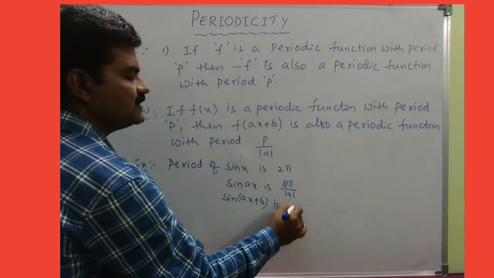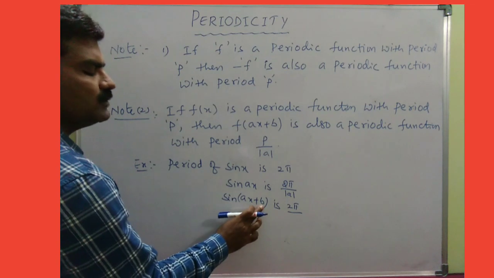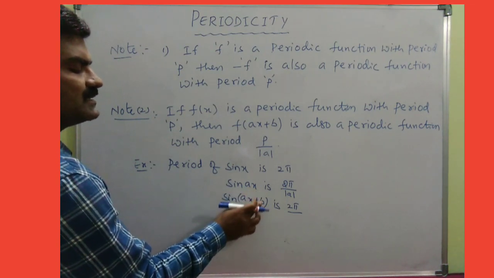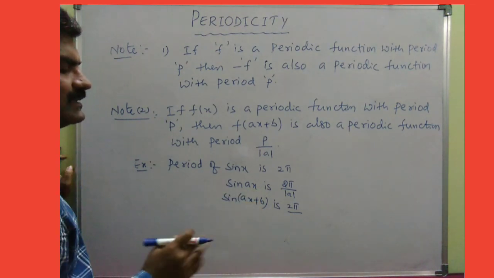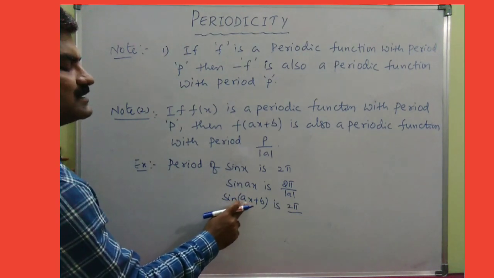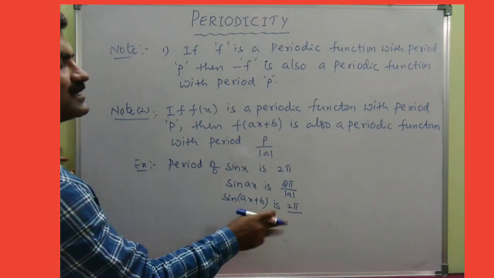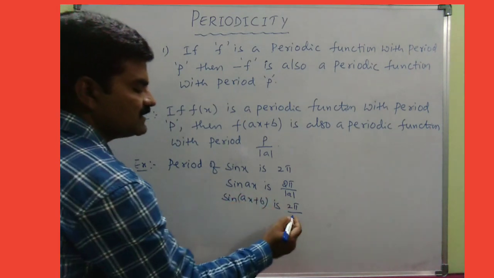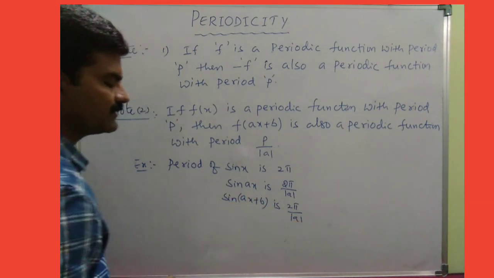So which is clearly 2 pi by, don't bother about the constant, whether the constant is present or absent, it doesn't matter, but look at the coefficient of x. If the coefficient of x is other than 1, then definitely you must write it. So what is here? Modulus of a.